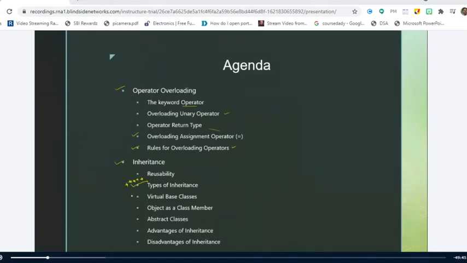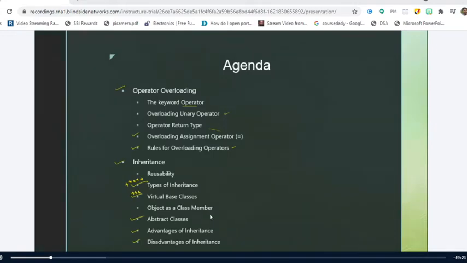Later, we will move our discussion to virtual base classes, which is also a very important topic from the theoretical examination point of view. Then we'll see abstract classes, and end this session with the advantages and disadvantages of inheritance. So this is the agenda we are going to follow.